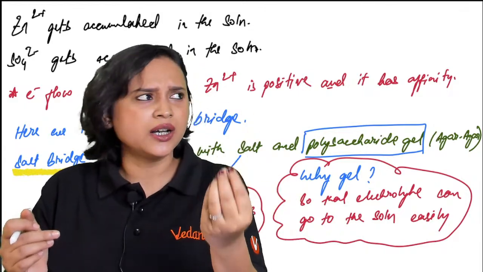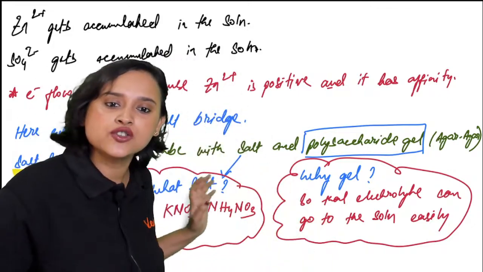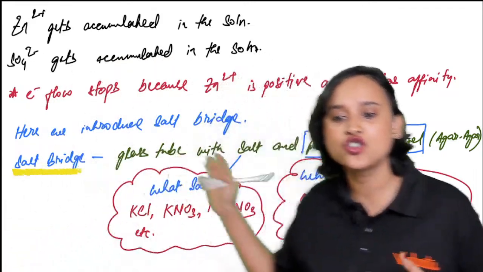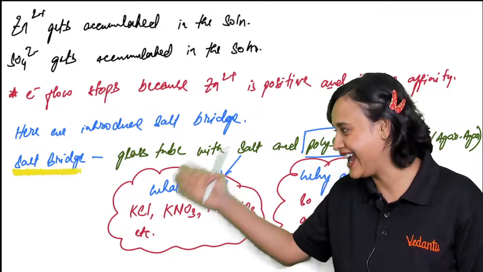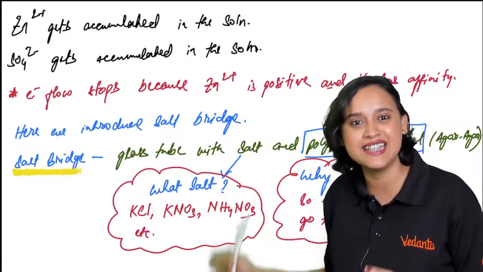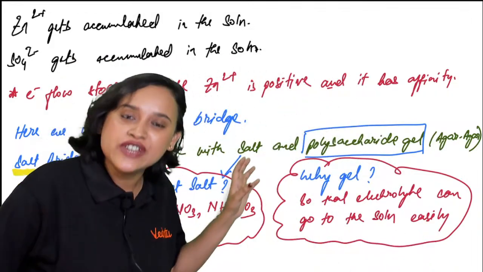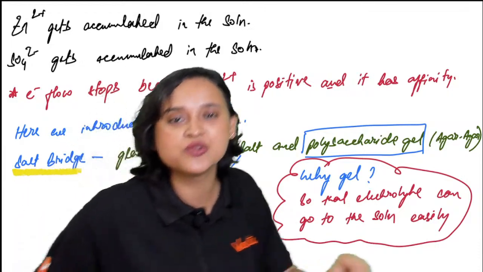It's like a lubricant, isn't it? It's sort of like a lubricant. So what happens is the electrolyte, guys. Now what is electrolyte, you are going to ask me? The salt that you have, that is only electrolyte, isn't it? Yes. K and Cl, K plus and Cl minus, what are those? Electrolyte? Yes, absolutely, everybody. We are using the cells so that the electrolyte can go into the solution easily.